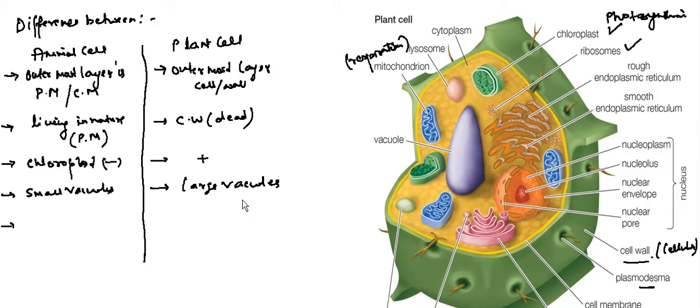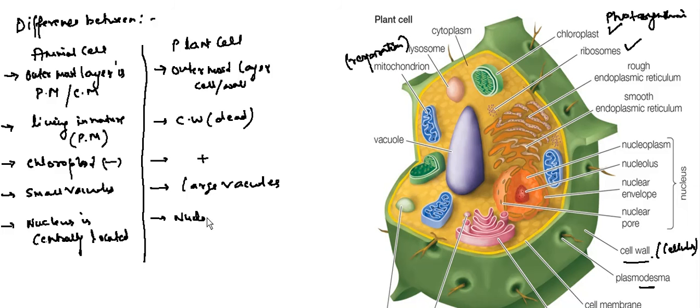One more difference is that the nucleus of the animal cell is centrally located, whereas in the plant cell the nucleus is located aside, near to the cell wall.